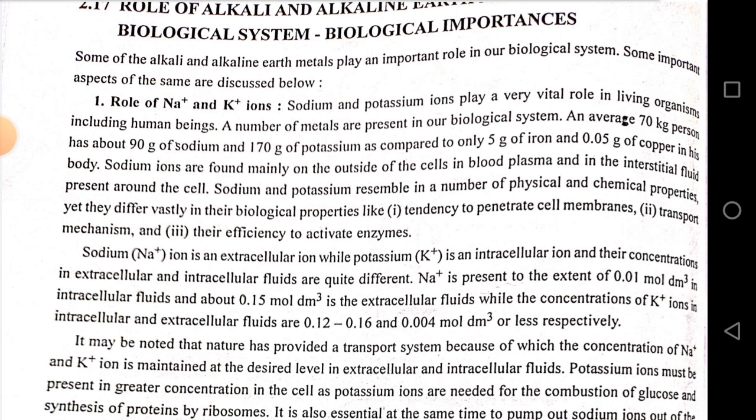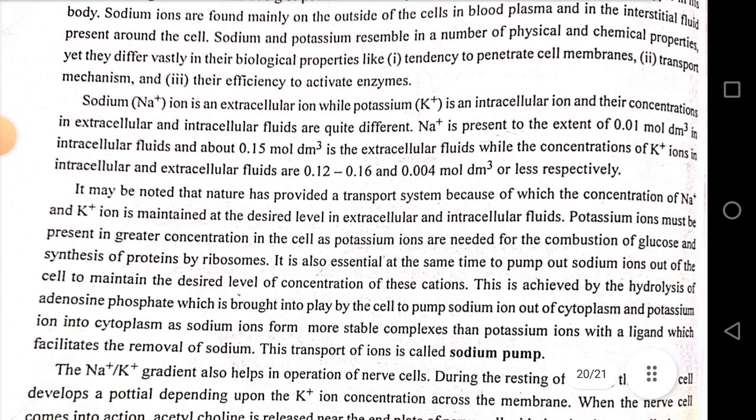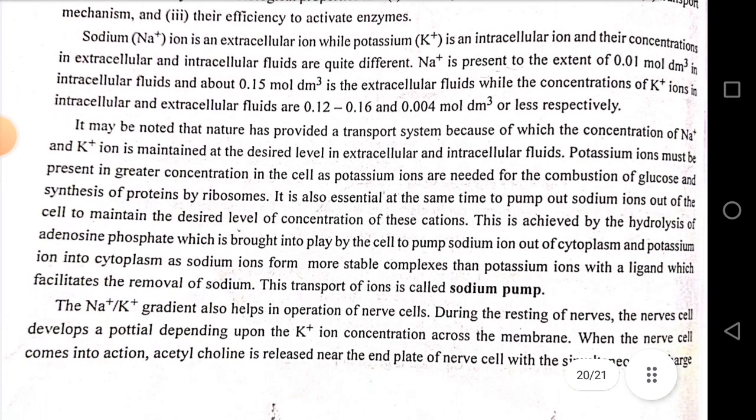Potassium ions must be present in greater concentration in the cell, as potassium ions are needed for the combustion of glucose and synthesis of protein by ribosomes. It is essential at the same time to pump sodium ions out of the cell to maintain the desired level of concentration of these cations.